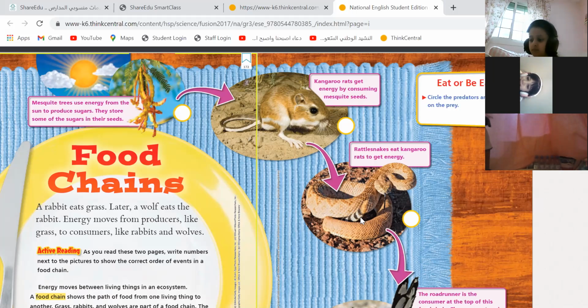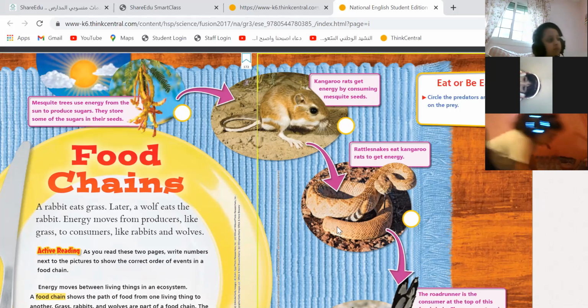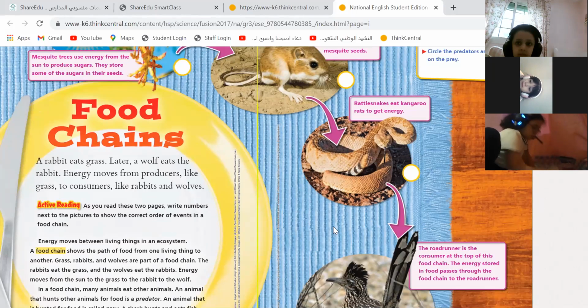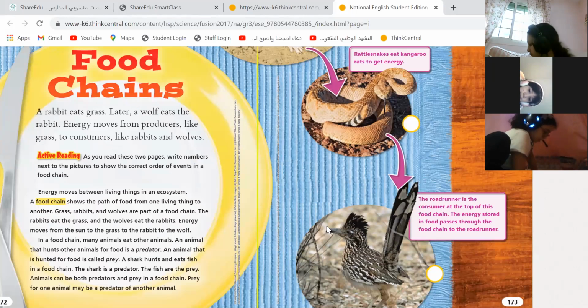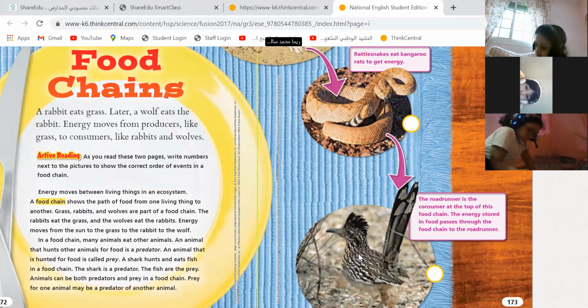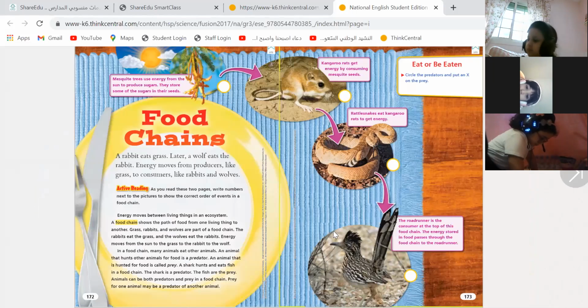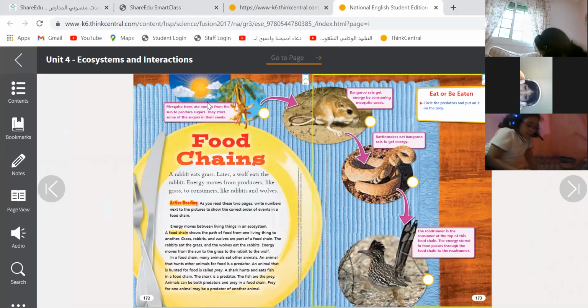By the snake. This snake will eat the rat. This is a carnivore because it eats other animals. Then who will eat this snake? Also, this bird will come and eat this snake. So this is how the energy will move. The energy first, the producer.